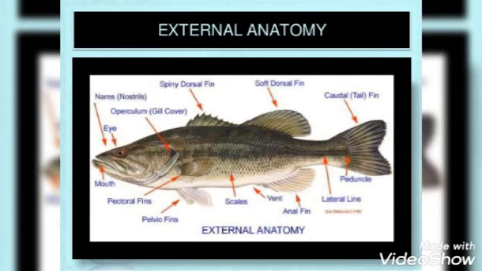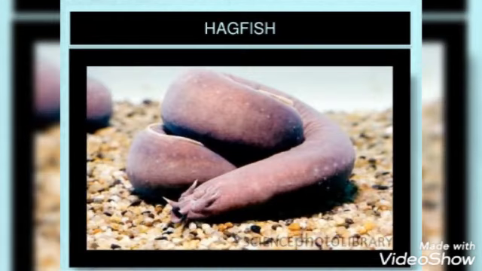And we know that they respire with the help of gills. Fishes respire with the help of gills. This is the external anatomy of the fish. You can see the different body parts with different fins which perform different functions to make the life of a fish comfortable in the ocean.